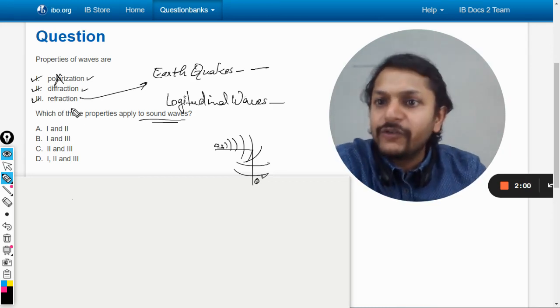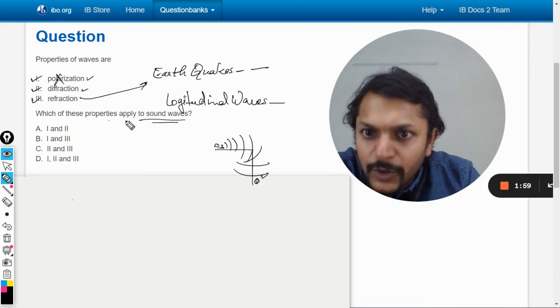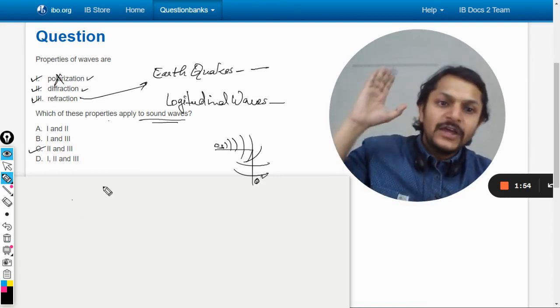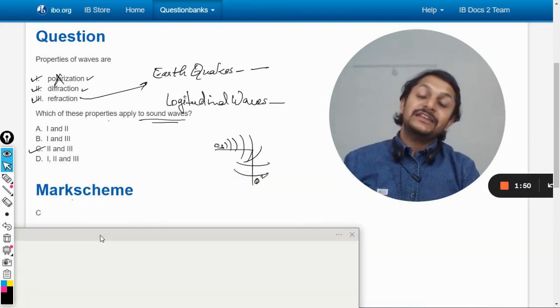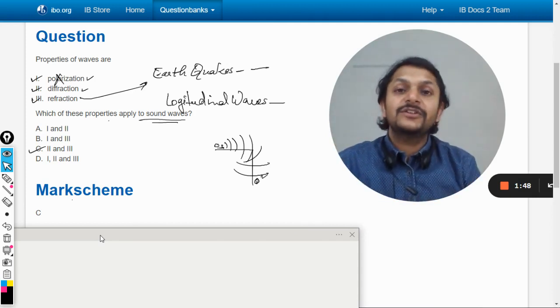Okay, so our answer here will be: the properties which apply to sound wave are 2 and 3 only. So the answer will be C. So my dear students, let us verify it from the mark scheme, and yes, the answer is indeed C. So this is the explanation here.